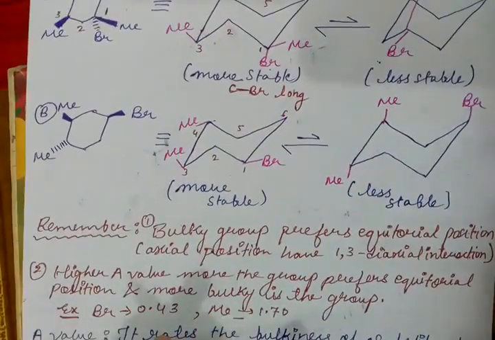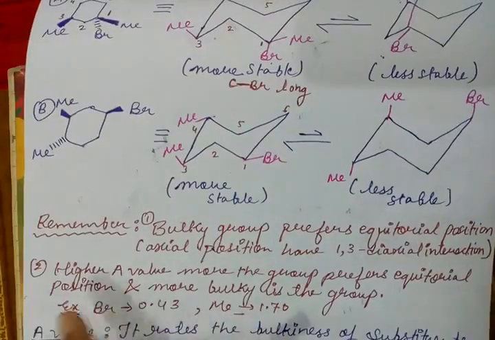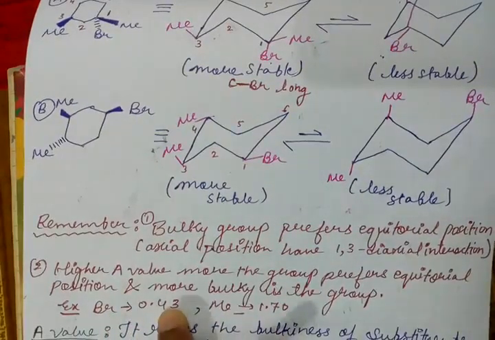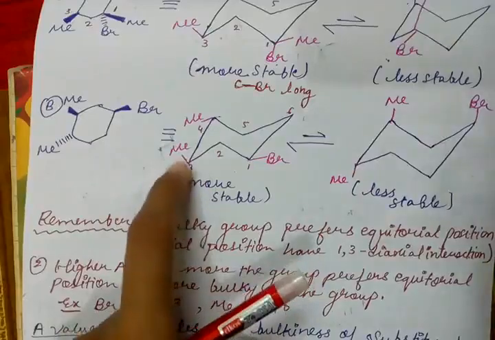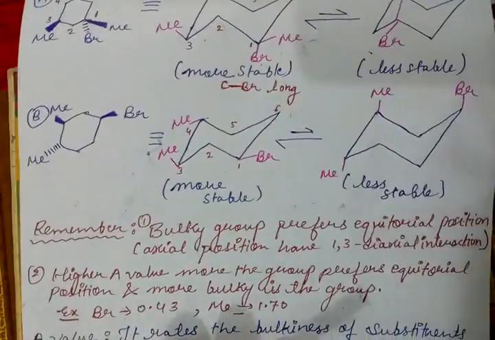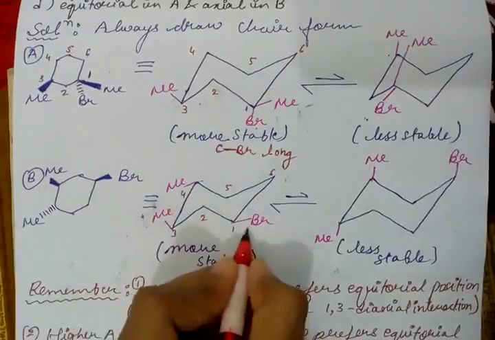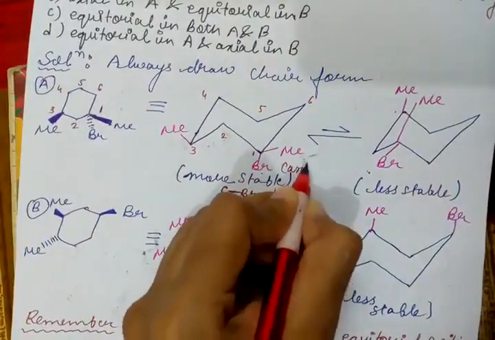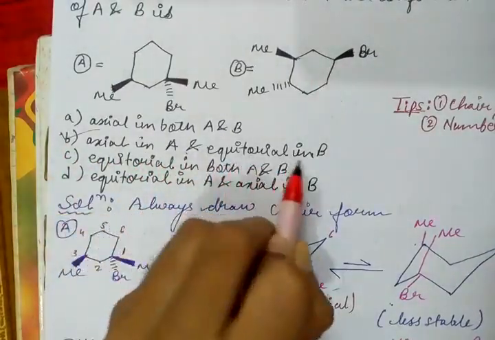What is A value? A value rates the groups according to their bulkiness. So if we find the Me value, it is 1.70, and for Br it is 0.43. So the higher the A value, the more the group prefers to be at the equatorial position. So we can notice here that Me prefers to be at the equatorial position and Br prefers to be at the axial position here. So here this group in B occupies the equatorial position, and here it occupies the axial position. So what is our option? It is option B, axial in A and equatorial in B.